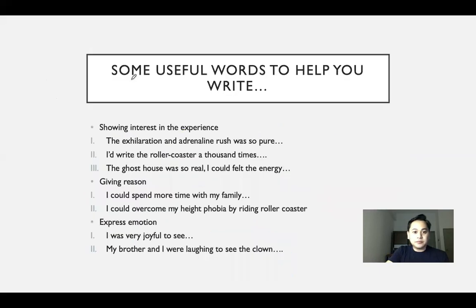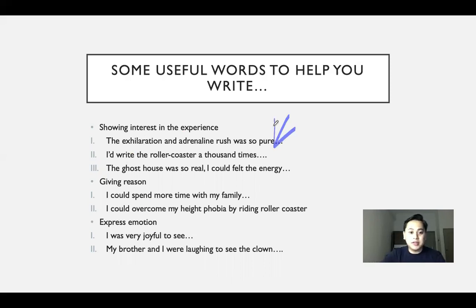These are some useful words that you can use in your writing. One of the parts here is you have to show your interest in the experience. What is your interest, and what are the things that you like about your trip? I give you some examples here. The exhilaration and adrenaline rush was so pure. This is something to do with some extreme activity, I suppose.